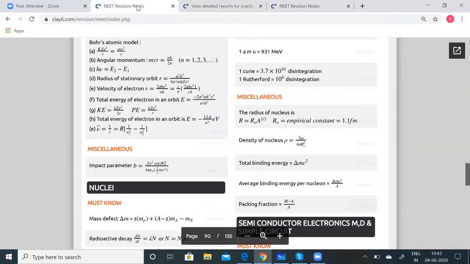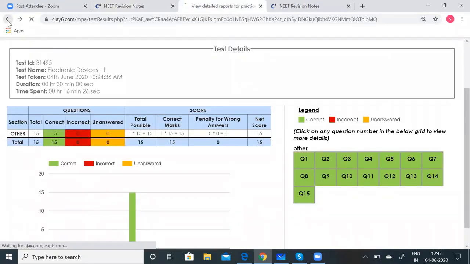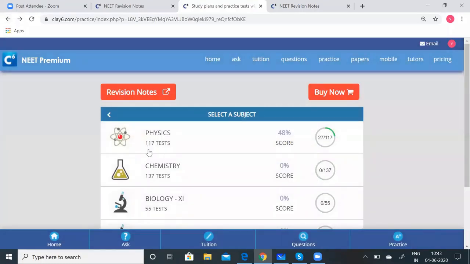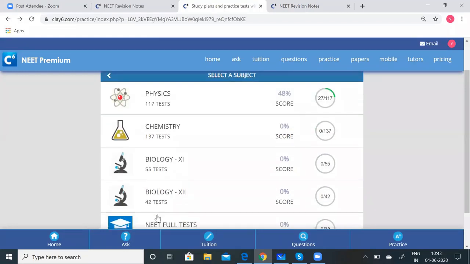You can go through the NEET revision notes for all the chapters, right from the first chapter to the last chapter. We've done so many individual tests for everything. Physics alone has 117 tests, and chemistry has about 137 tests, and biology 55 plus 42, about 97 tests.